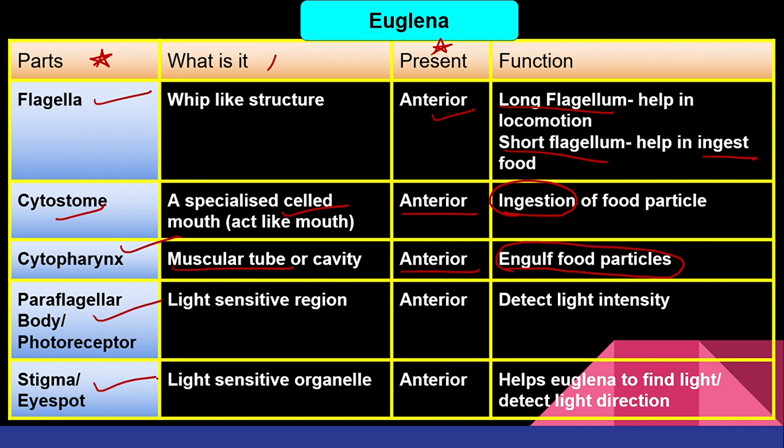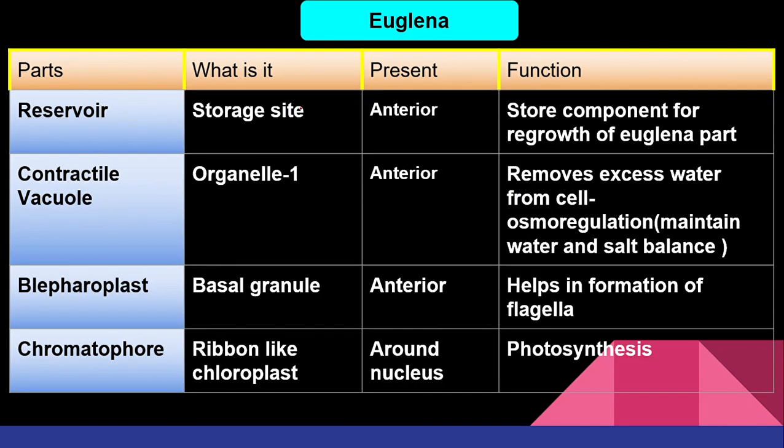Paraflagellar body and stigma or eye spot are both light sensitive. One is a region, the other one is an organelle. Both are present anteriorly and both help in photosynthesis. Okay. Photosynthesis in the sense that they help in detection of the light. Light is necessary for photosynthesis. So in order to do photosynthesis, it will start detecting the light. The reservoir is a storage site which stores the components for regrowth of the Euglena. The contractile vacuole is an organelle which removes excess water. This we call osmoregulation.